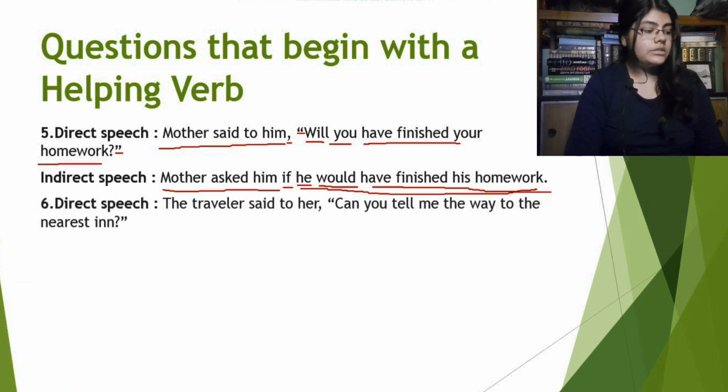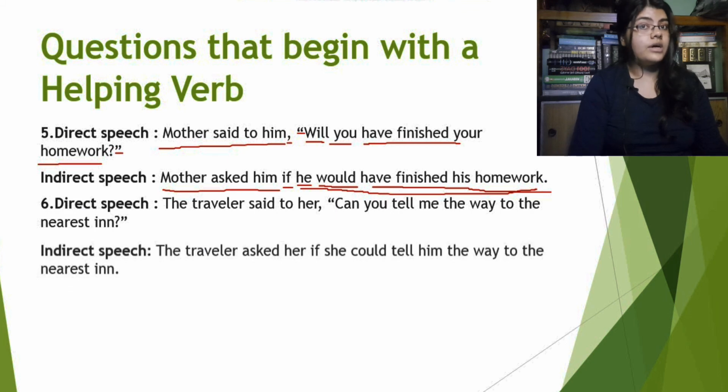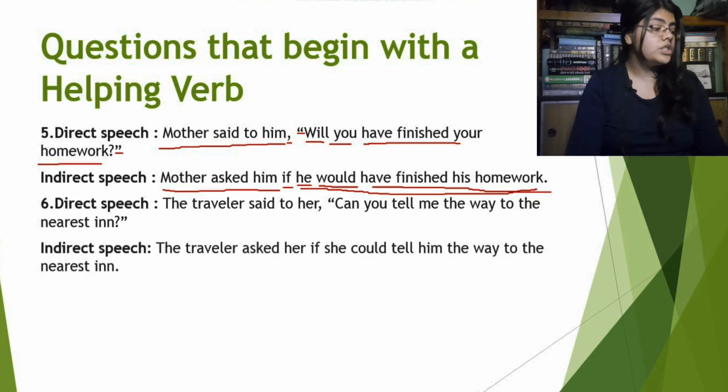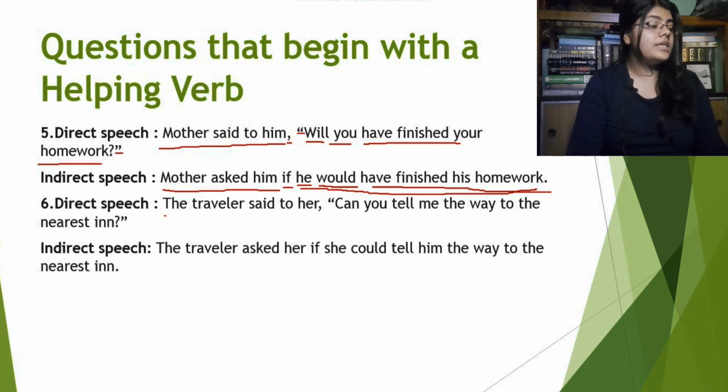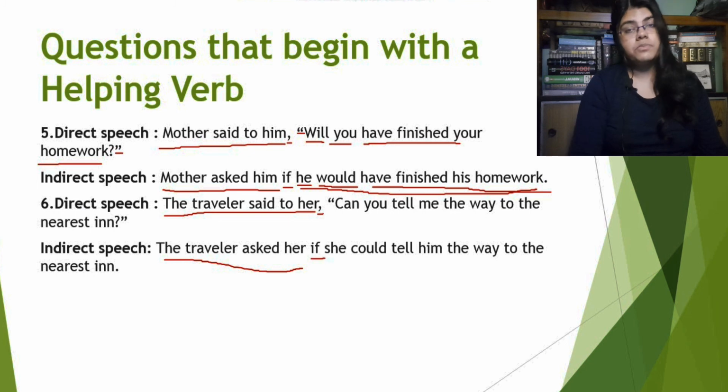Direct speech: The traveller said to her, "Can you tell me the way to the nearest inn?" The indirect speech of this one will be: The traveller asked her if she could tell him the way to the nearest inn. What is happening here? See, "the traveller said to her" will be "the traveller asked her". The comma will be replaced by "if", because the reported speech does not begin with an interrogative word.